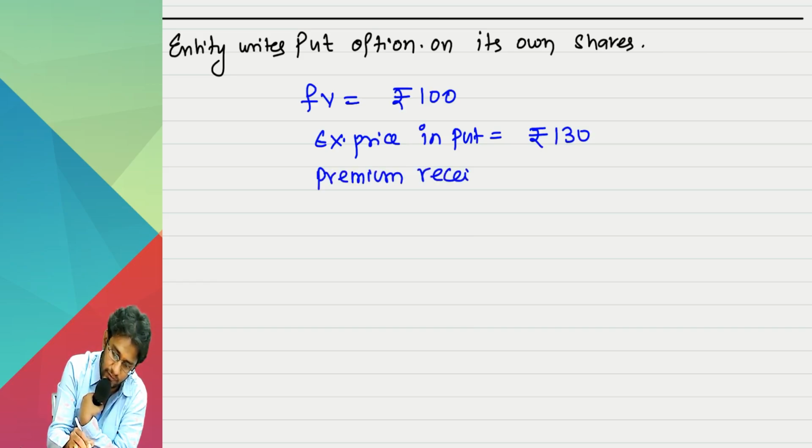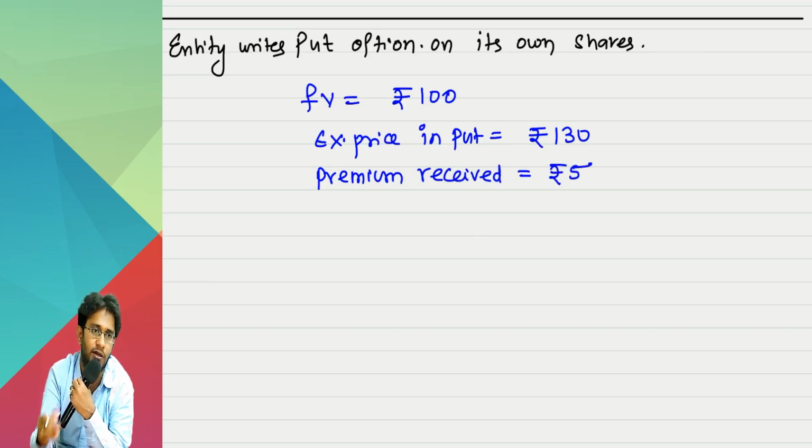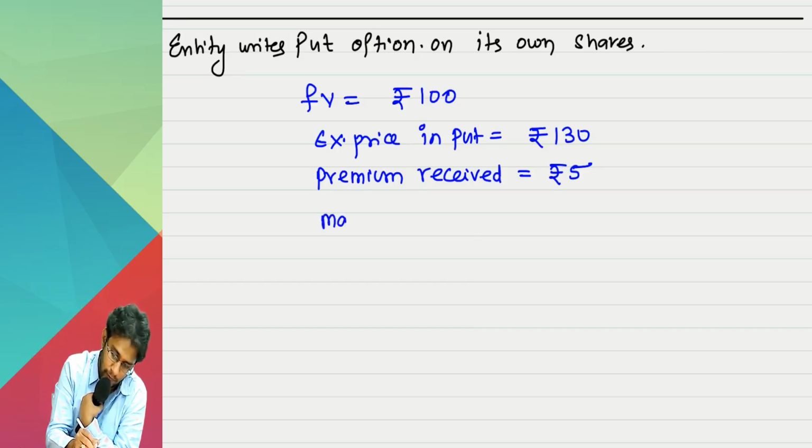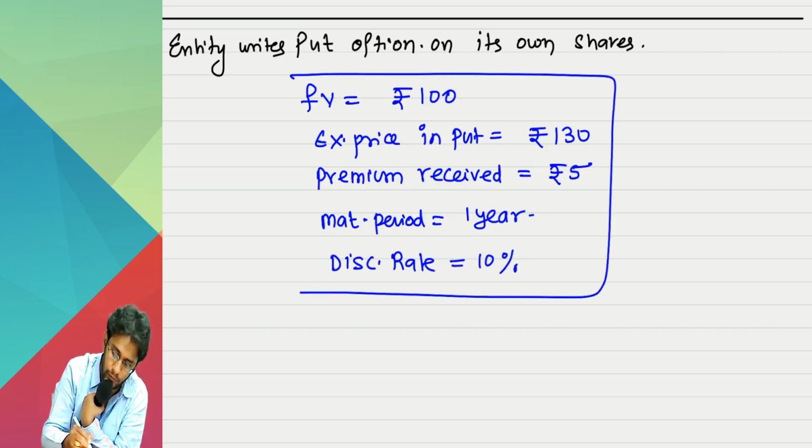Premium received: why will you receive a premium? We wrote the option, the other party is purchasing the option, he will pay 5 rupees to us as premium. Maturity period, when he can exercise the option, is 1 year from today. Consider a discounting rate of 10% also. This is the data given to you.